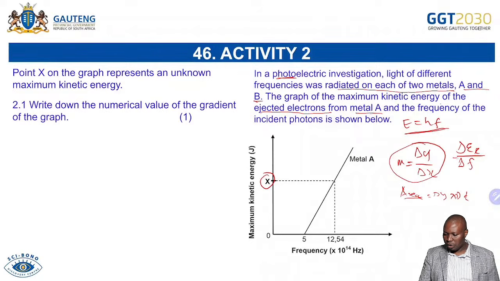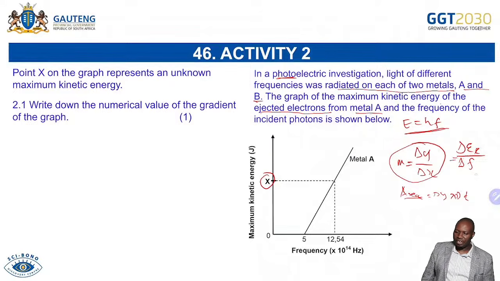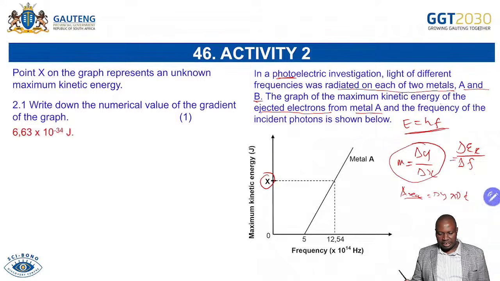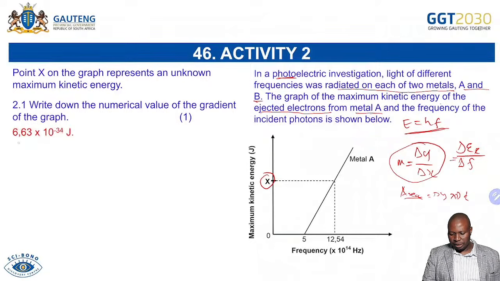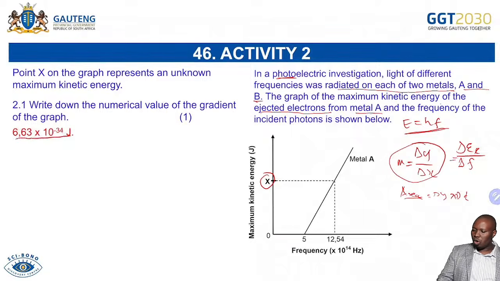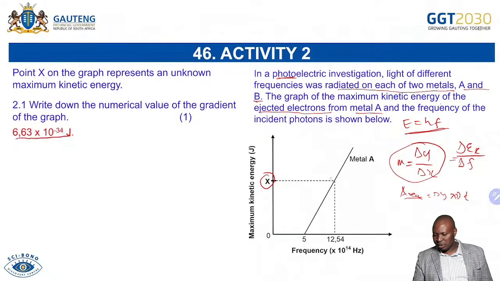So that is your gradient. So they're asking, what is the value of the gradient under the kinetic energy versus frequency graph? So that is your Planck's constant, your h, which is 6,63 times 10 to the power of minus 34. So you've got to know that here the constant of this graph, which is the gradient of this graph, is h, our Planck's constant.